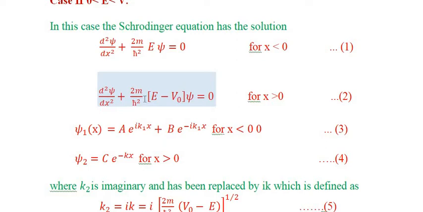In that case, the solution of this becomes psi 2 is equal to C into e raised to the power kx, or e raised to the power minus of kx for x is greater than 0, because here we consider in the last article k2 is considered as twice under the root 2m (E minus V0).